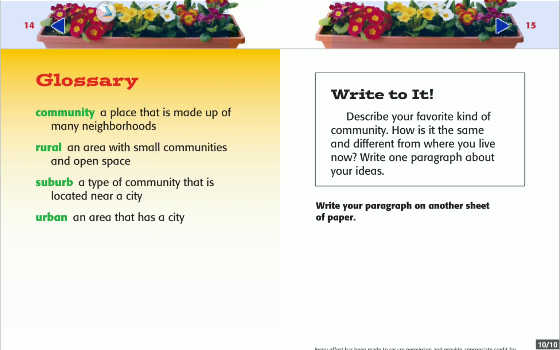Glossary: Community, a place that is made up of many neighborhoods. Rural, an area with small communities and open spaces. Suburb, a type of community that is located near a city. Urban, an area that has a city.